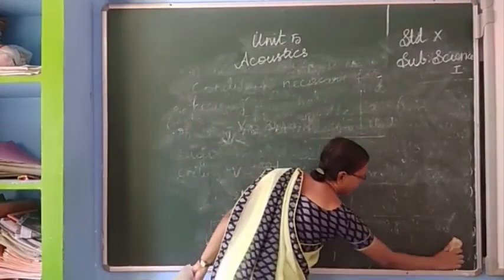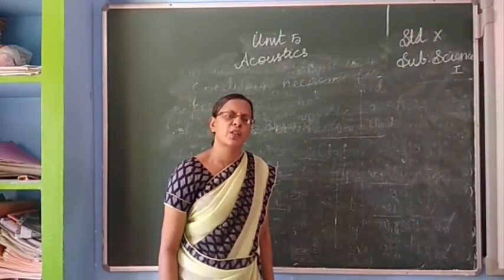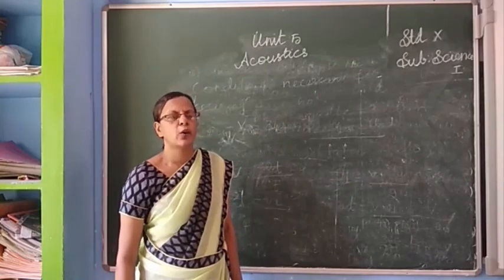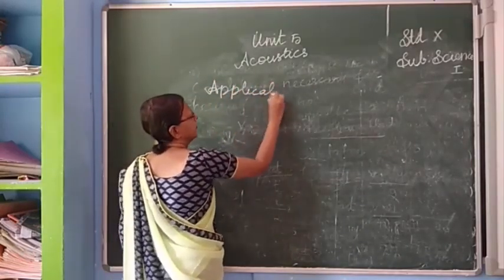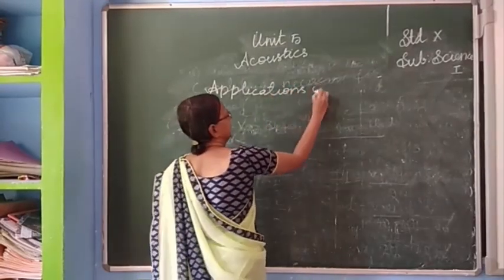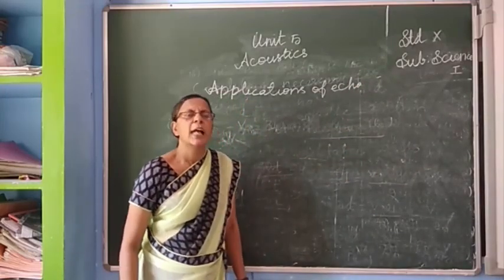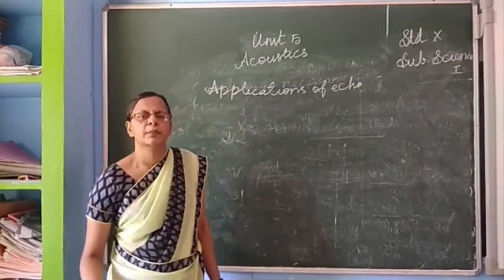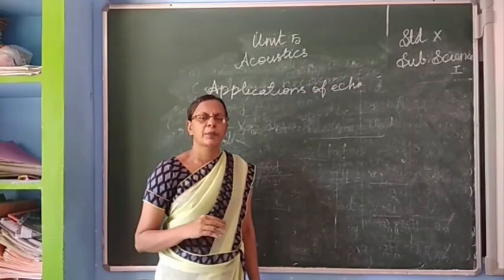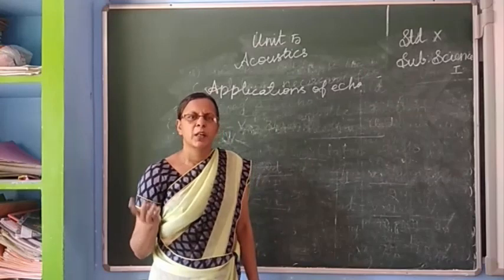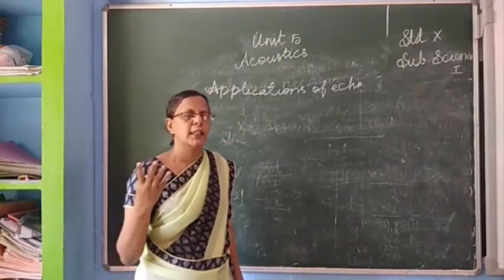What is the meaning of applications? Applications means uses, uses of echoes. In applications of echo, first, some animals communicate with other animals by sending and receiving sound.